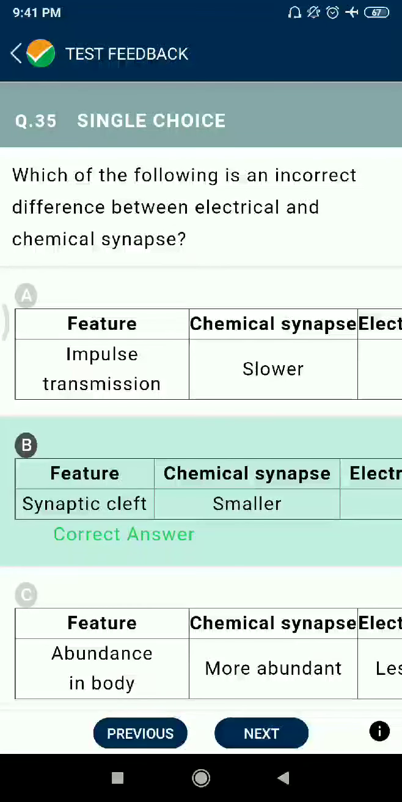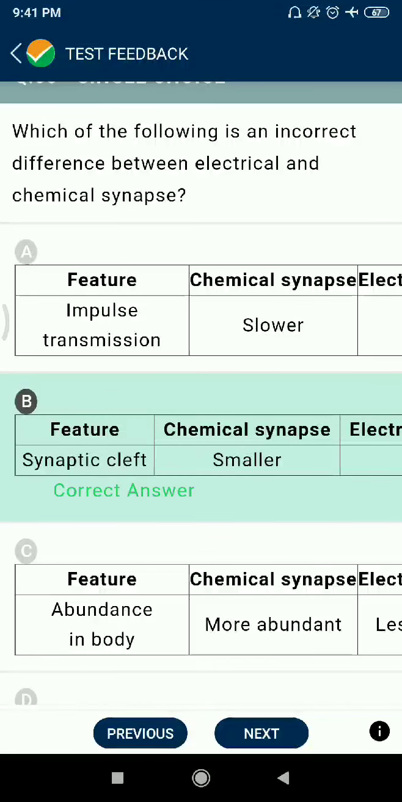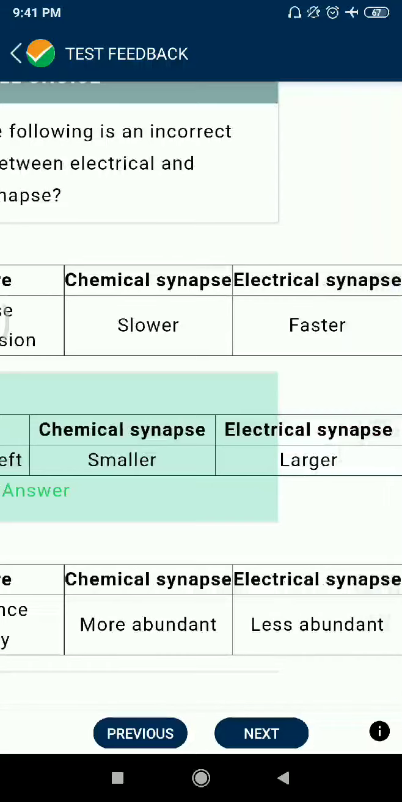Question 35. Incorrect statement बताना है. Electrical between chemical synapses. Okay. Impulse transmission is slower at chemical synapse. उसके बाद electrical synapse for faster.